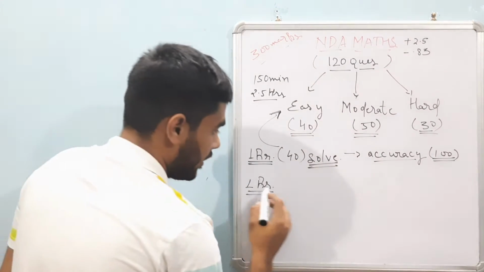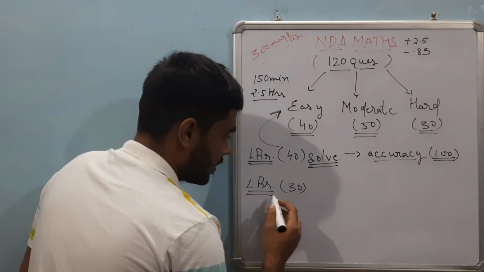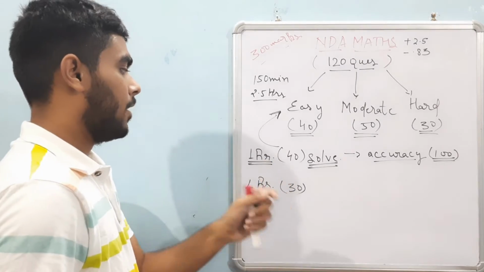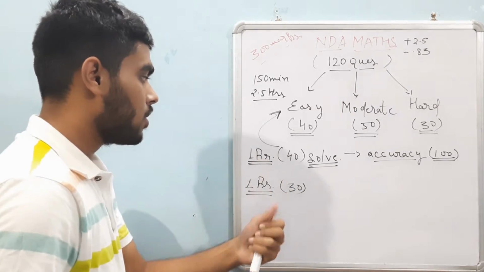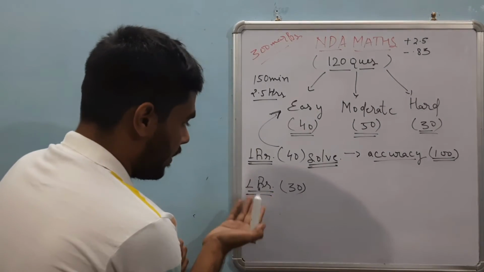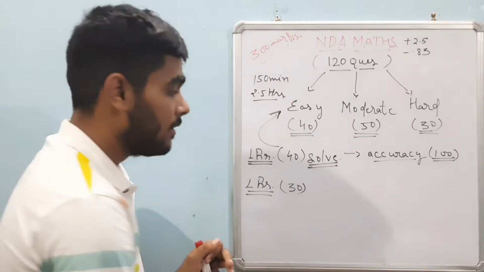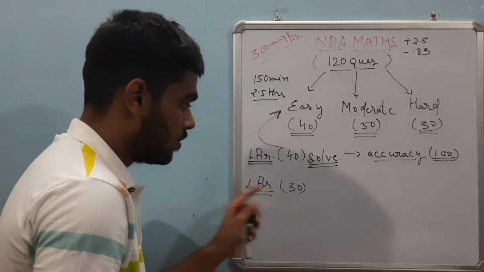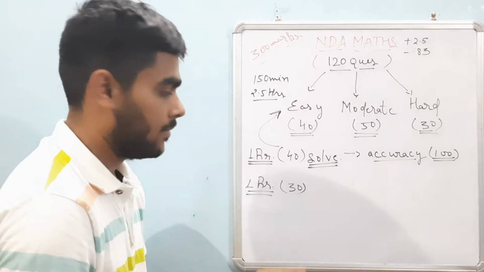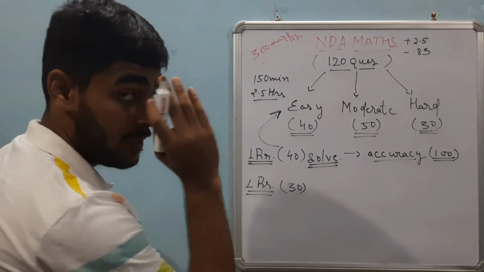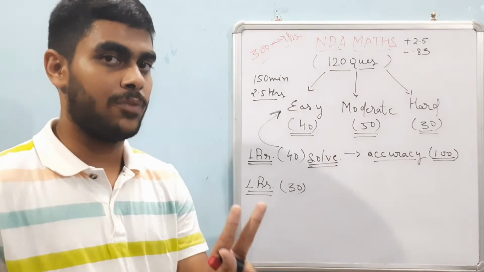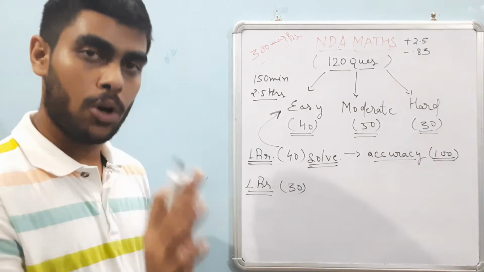And now in this 1 hour, you are solving these 30 questions, because these are the moderate ones which you have left in the first hour. You left some questions in the first hour because they were finding you tricky. So in this 1 hour, that is 60 minutes, you will solve 30 questions, so this relation will give you 2 minutes for each question, and that is pretty good for moderate questions.